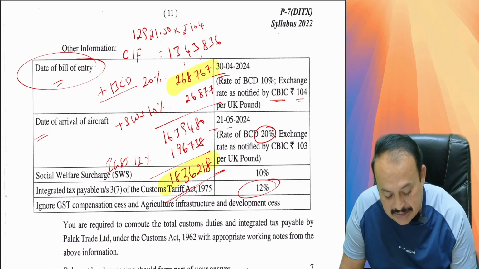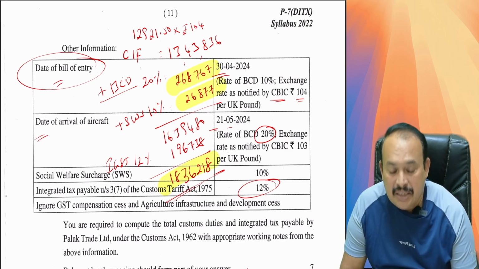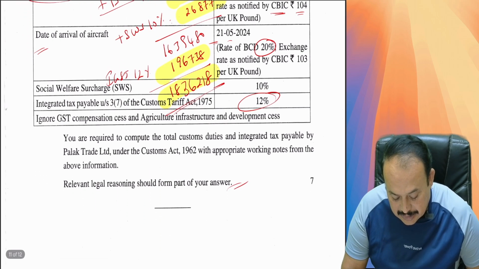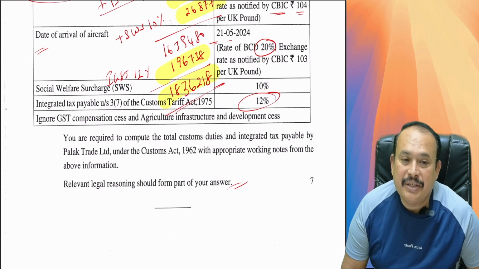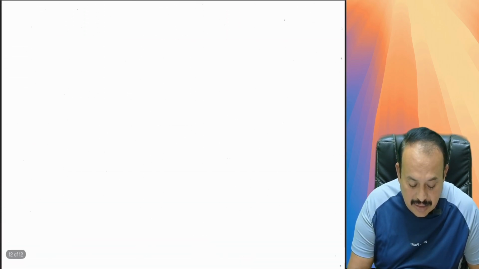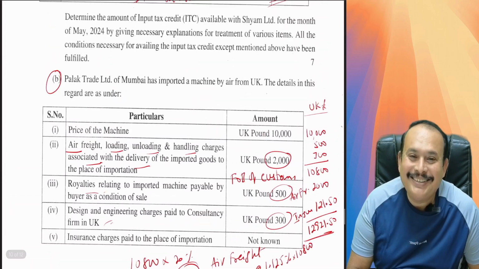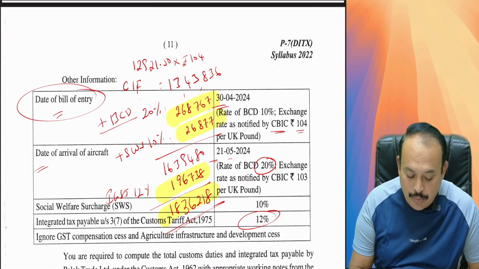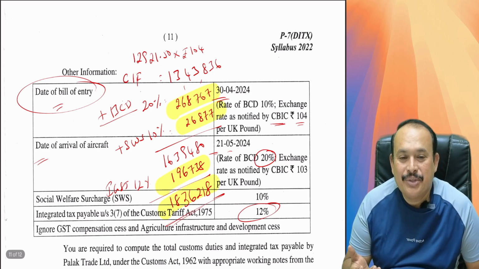So that is the BCD, the social welfare surcharge, the IGST value. So we got it, all the points have been covered in the given case. That's it. With this, the question paper is completed. Got the clarity? Very simple, my dear. Nothing is there. The only thing is how to apply the provisions.